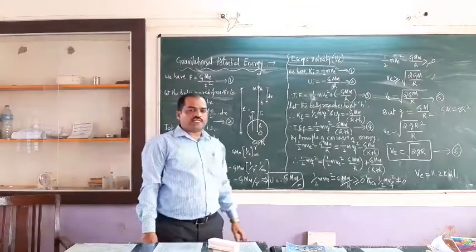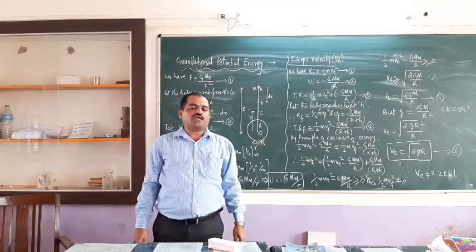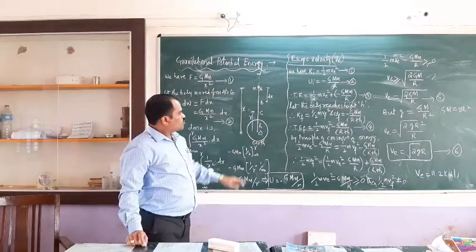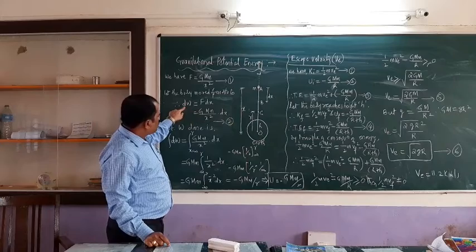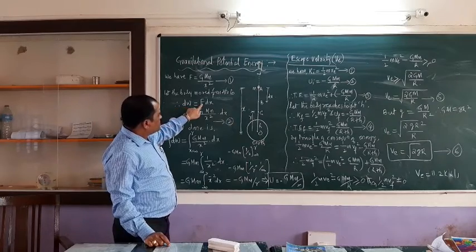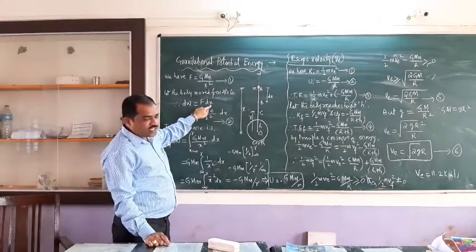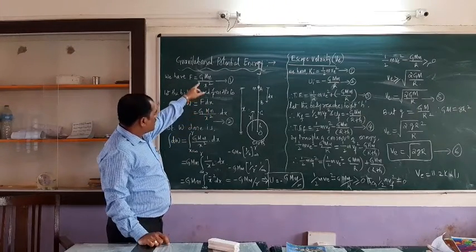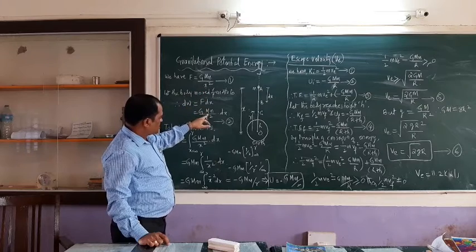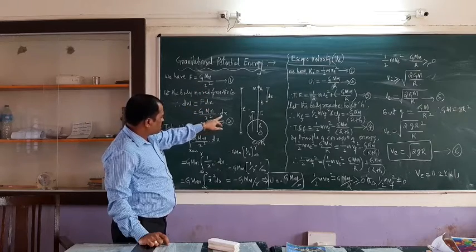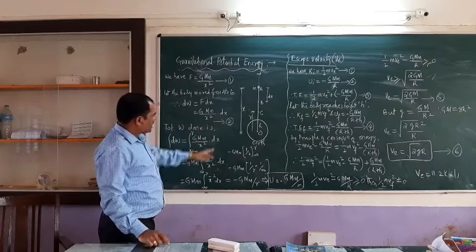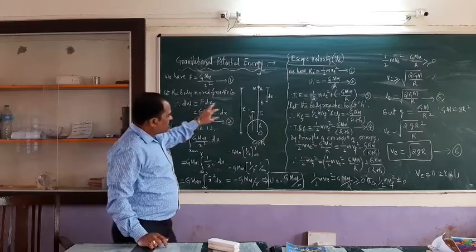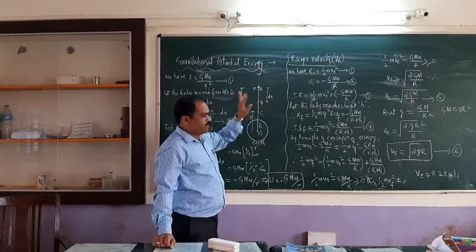Therefore, what is the work done? Already you know from the work energy chapter that work is calculated using the formula force into displacement. So we calculate the small work done, dW = force into small displacement dx. Now F we already know from equation 1, so substituting here, dW = GMm/x² into dx. Let us consider this as equation number 2. This is the small amount of work done in moving the body from A to B.